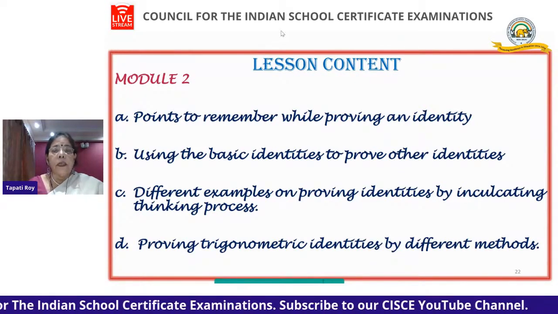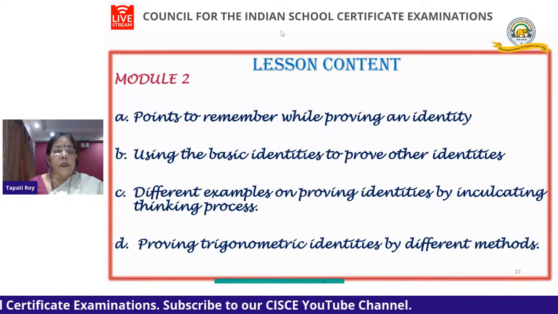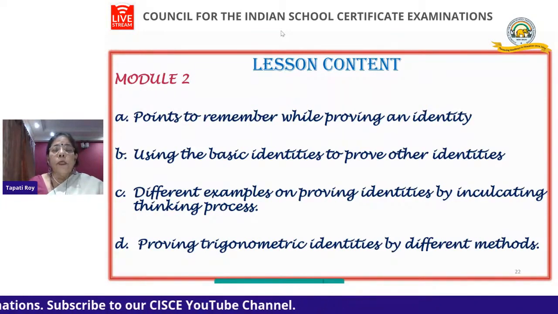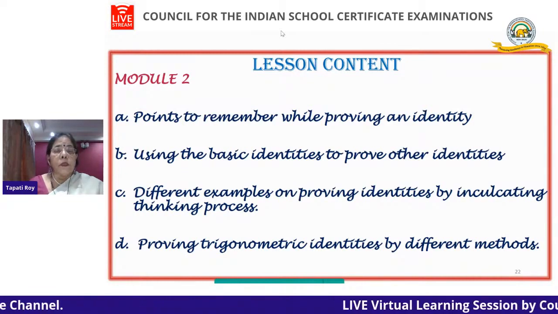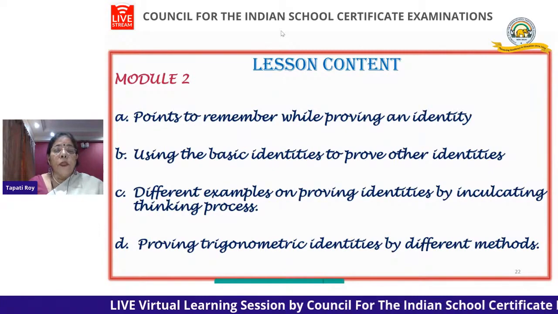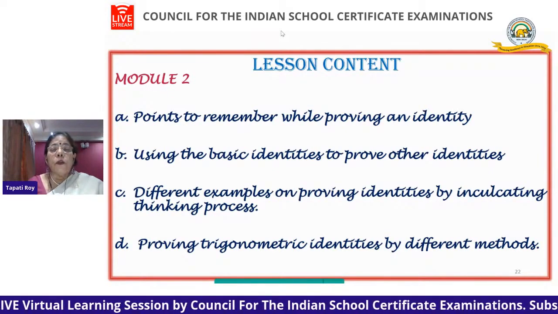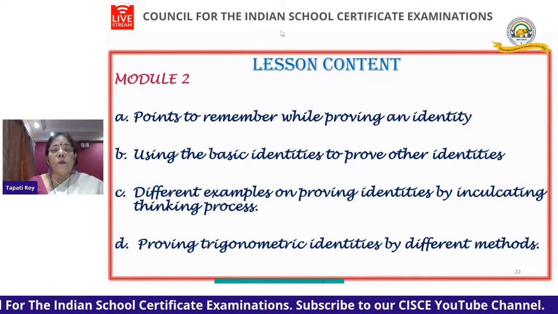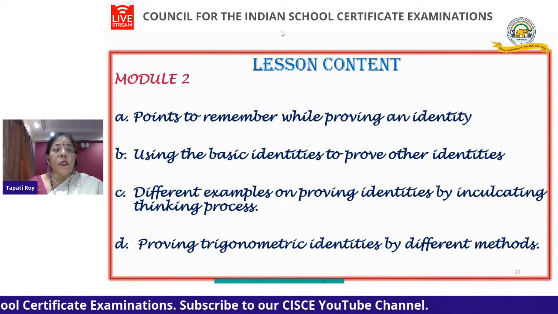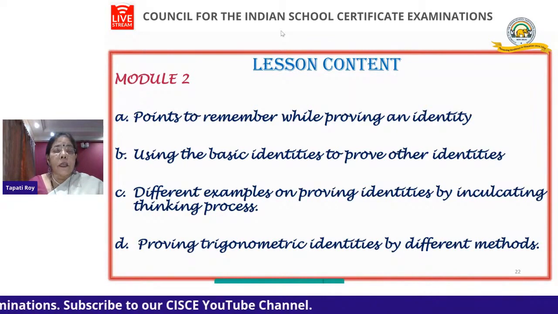So we use the standard identities and prove the identities. Different examples on proving identities by inculcating a thinking process: how to think to prove the identity. And proving trigonometric identities by different methods: how a particular sum can be proved in various methods. So we are going to deal with this in the next class.